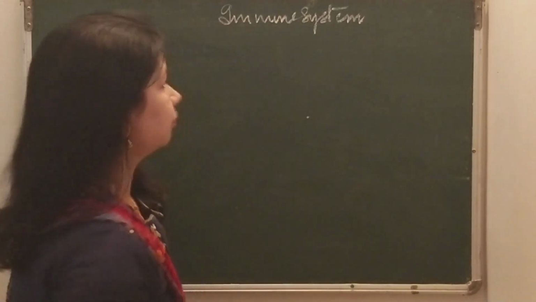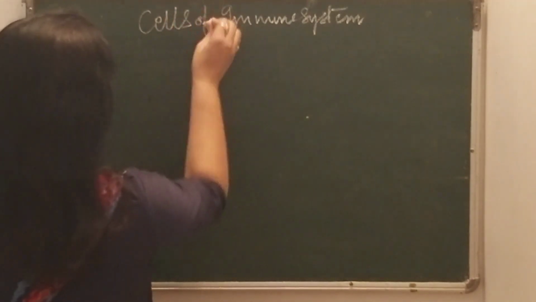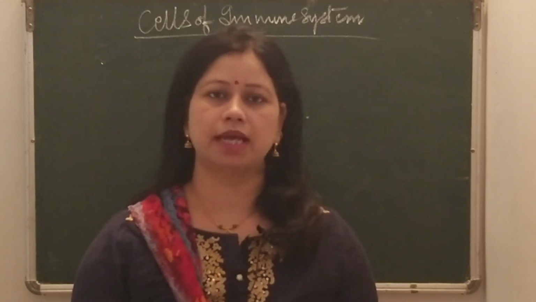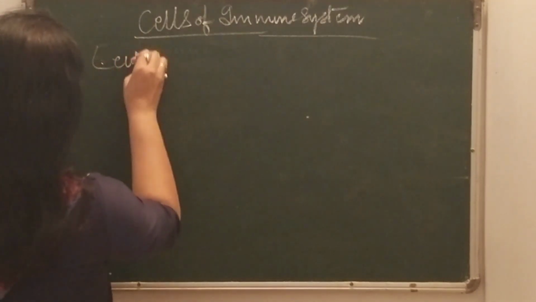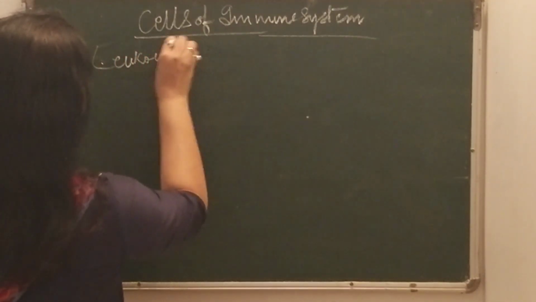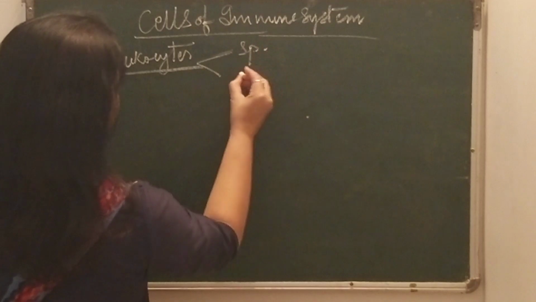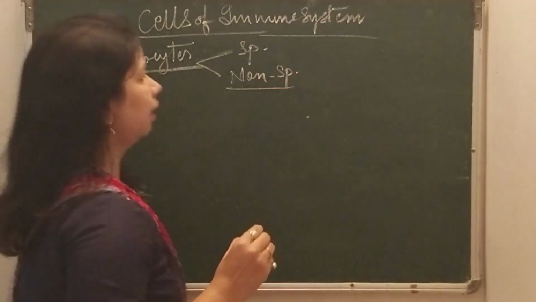So today our topic is cells of the immune system. Before initiating my topic, the major types of cells which are responsible for the specific as well as non-specific immune mechanism are leukocytes. These are the cells which carry out specific as well as non-specific immune mechanisms.